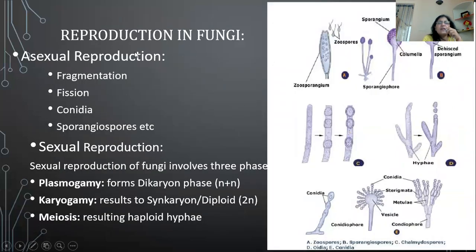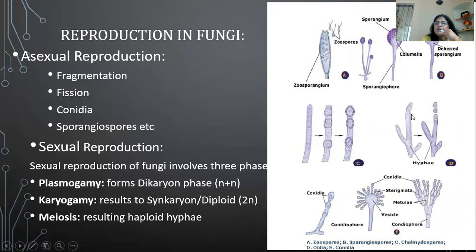Reproduction in fungi. Fungi produce different types of spores. As you can see here, this one is a motile spore, the zoospore. Another one, which gets produced inside but is not motile, is simply known as a spore, or also known as aplanospores. When the whole hyphae gets converted into a spore-like structure, it is known as chlamydospores.